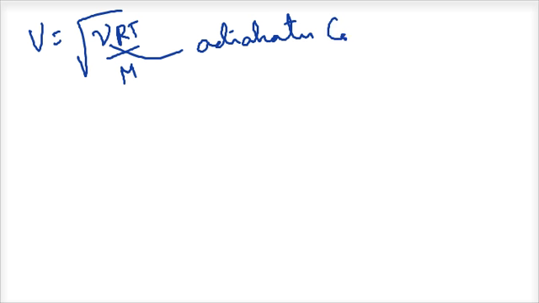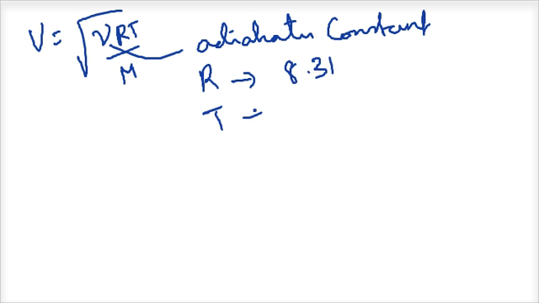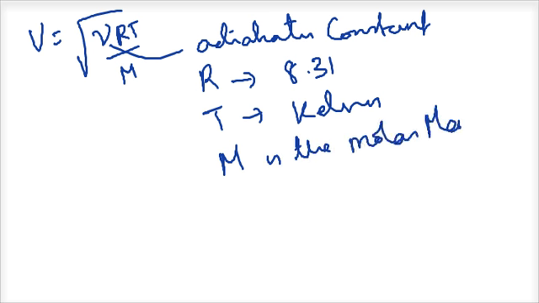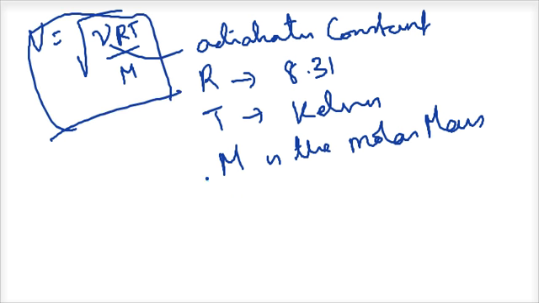R is the universal gas constant, which will always be applied as 8.31. T is the temperature, which will always be applied in Kelvin. M is the molar mass of the gas. Okay, so I'll get v is equal to root over of gamma RT by M. So please work on it. Just revise this.